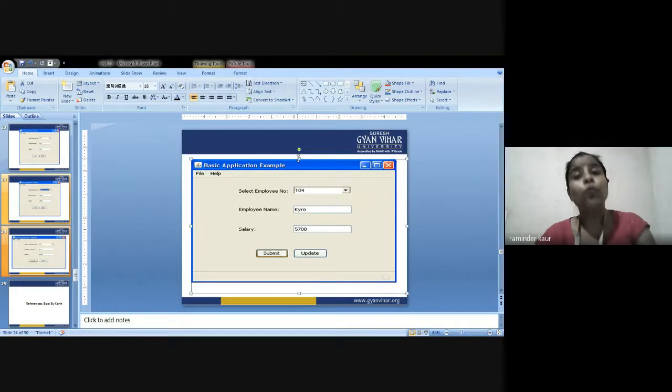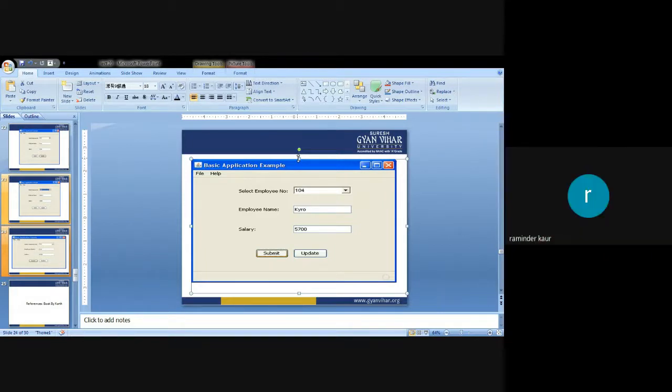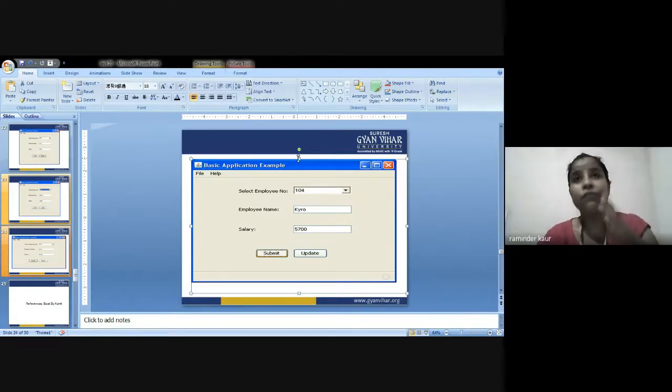So this was all about my today's lecture of JDBC and ODBC connectivity, how you can connect to a database and how you can proceed with your queries. I have given you an overview of how you can connect, how you can query, how you can close the connection, and how your requests and results could be processed.